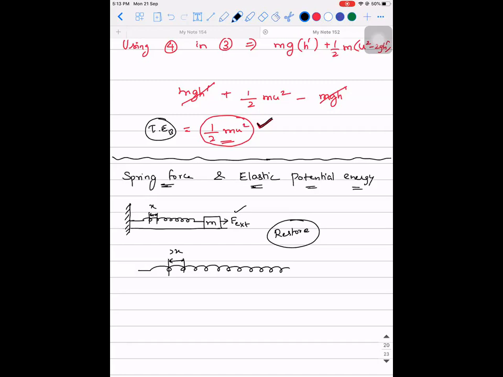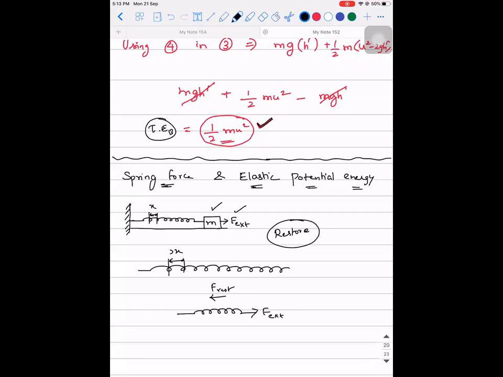Right? So when this is happening, if you try to draw a free body diagram on the spring, can I say that the same external force is going to act on it, because this mass is only acting like a medium. So the same external force is going to act on it. Then the spring will try to restore itself with a restoring force, F rest.